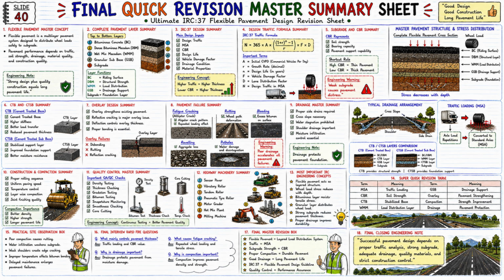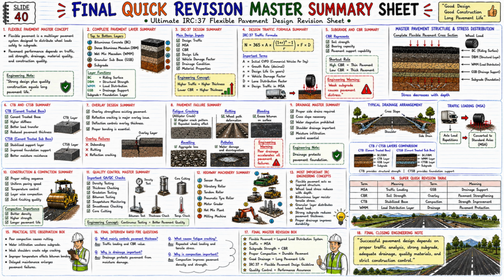Axle load repetitions converted to standard axles, MSA. And this is the traffic design philosophy. Now let us see the comparison of CTB and CTSB. CTB provides structural strength. CTSB provides foundation support. And both are important in stabilized pavement systems. Now let us look at the 10th section.